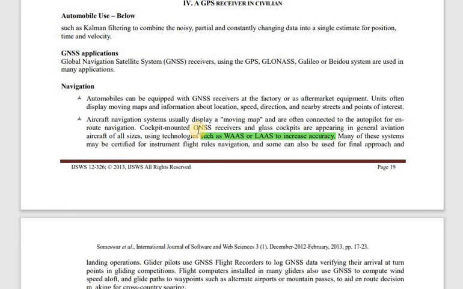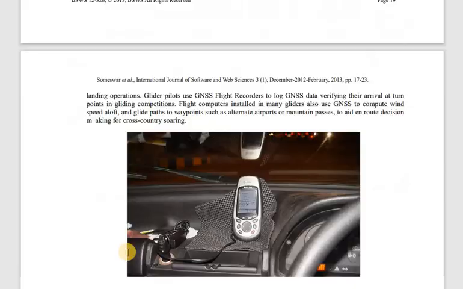Many of these systems may be certified for instrument flights, for the rules of navigation, and some can also be used for the final approach for the landing operation. That's the reason we have used two technologies, one for the space navigation and the final approach, and one for the landing operation. For both uses, as well as on the ground and in space, we can use them. Fine, I hope you are clear with this.